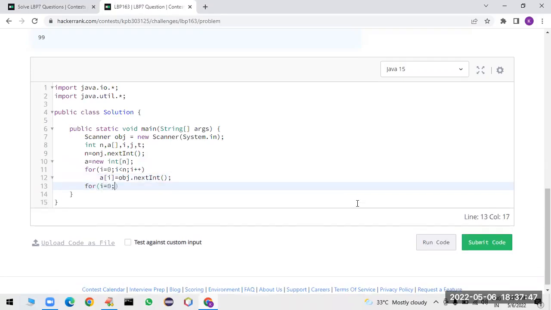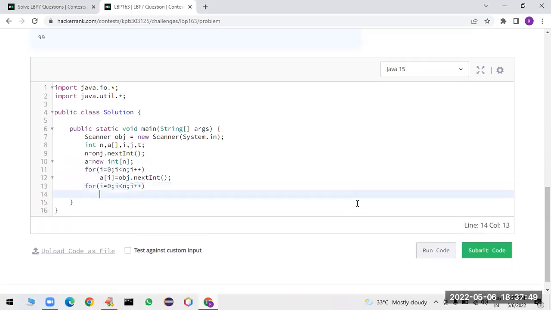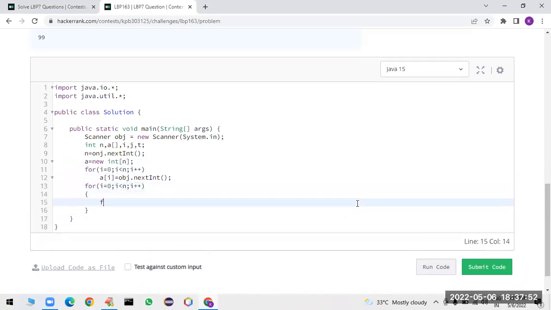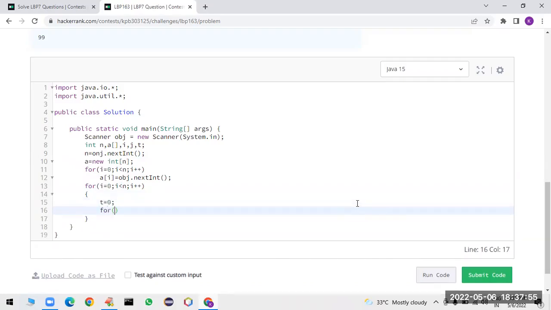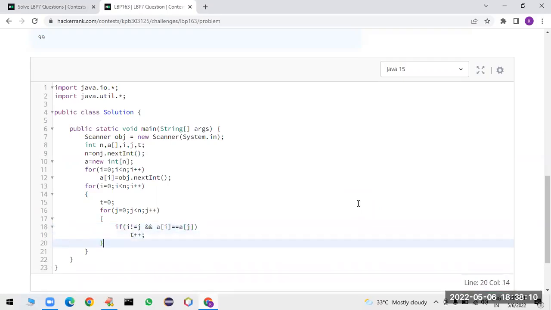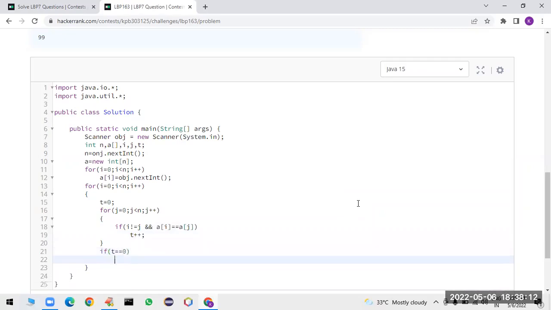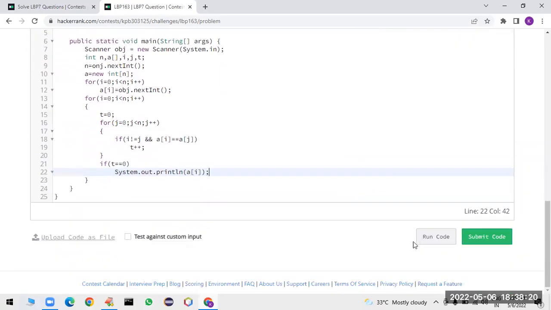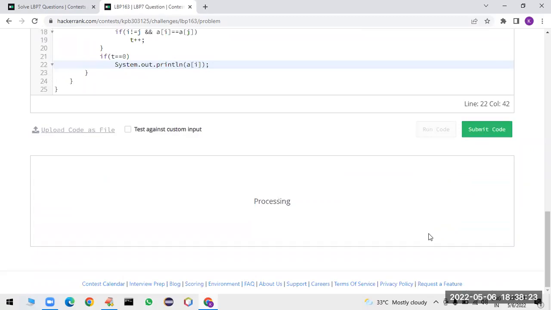Then for i is equal to 0, i less than n, i plus plus. Then before that, the temp value I am assigning to 0. For j is equal to 0, j less than n, j plus plus. So what we have to do? If i is not equal to j and at the same time a of i is double equal to a of j, then count plus plus. Finally, if t is equal to 0, it is the unique element. I am printing that element. If more than one is available, it will print them too. But of course, in the test cases, more than one such element is not available.